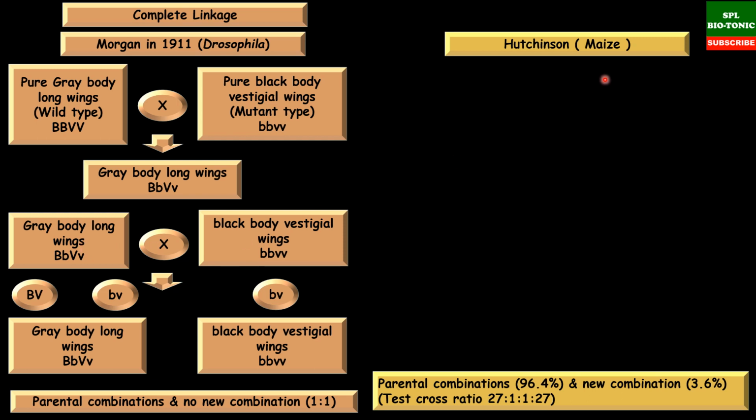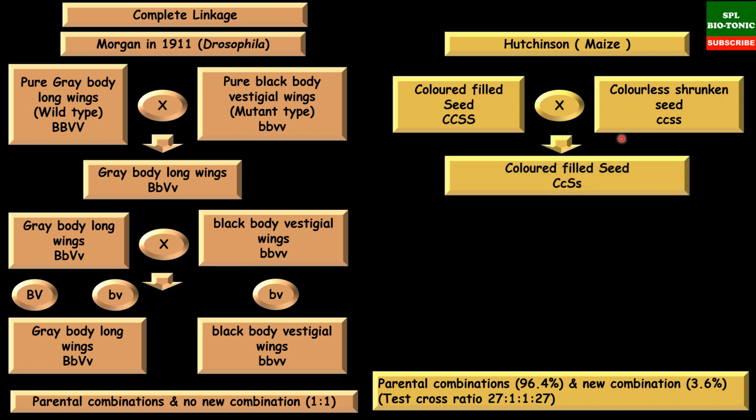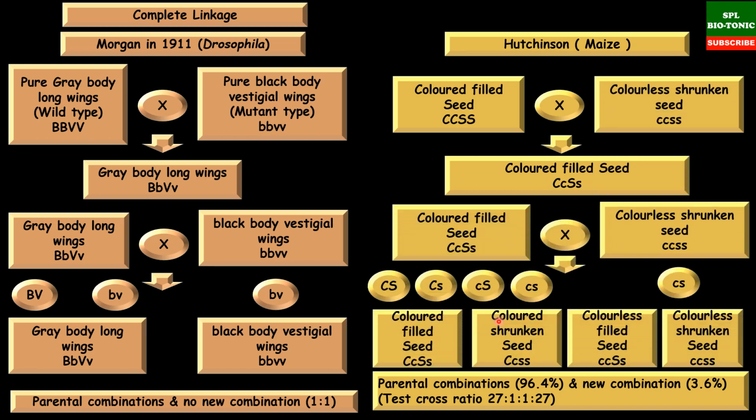The example is in maize. Now in maize, colored filled seeds are crossed with colorless shrunken seeds. It results in the formation of colored filled seeds. Now when they are test crossed further, it results in the formation of these 4 offsprings. Surprisingly here, the offsprings are far more of parental type as compared to new combination type. So again here there is more linkage and new recombinants are less. Please make a note of this also.